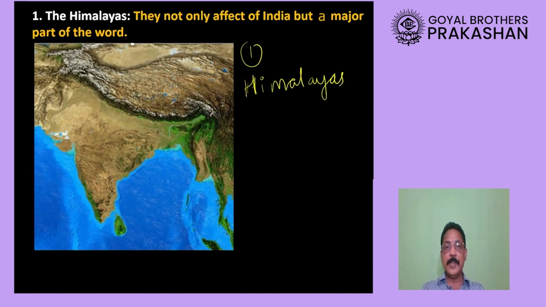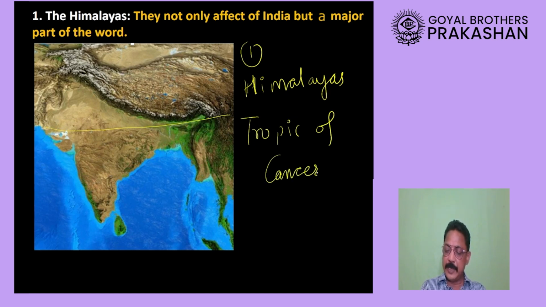So let us see how the Himalayas play an important role in deciding the climate of India. Students, look here very carefully. I'm going to draw something, and I hope you know that this line is called the Tropic of Cancer. The part which lies to the north of the Tropic of Cancer is quite far away from the equator, so it will be comparatively cold, whereas the southern side is quite close to the equator, so it will be comparatively hotter.